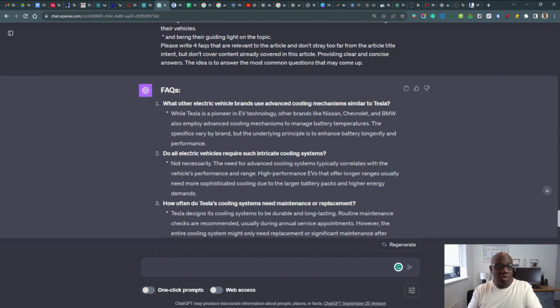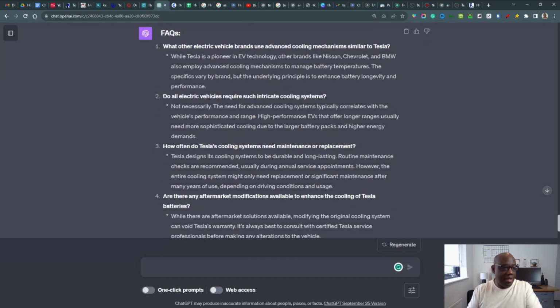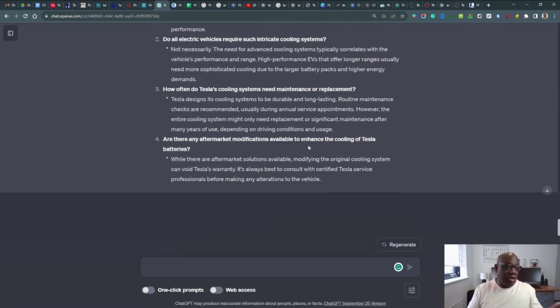So the first question is, what other electric vehicle brands use advanced cooling mechanisms similar to Tesla? I know we haven't spoken about that before. Do all vehicles require such intricate cooling systems? We've not spoken about that. How often do Tesla cooling systems need maintenance or replacement? We haven't spoken about that. And again, the last one, are there any aftermarket modifications available to enhance the cooling of Tesla batteries? I can pretty much guarantee we've not spoken about that, but you want to go through your FAQs and make sure that you haven't covered that content previously.